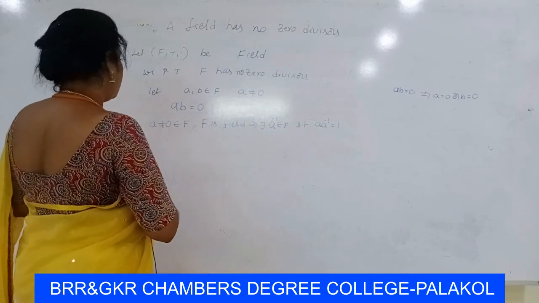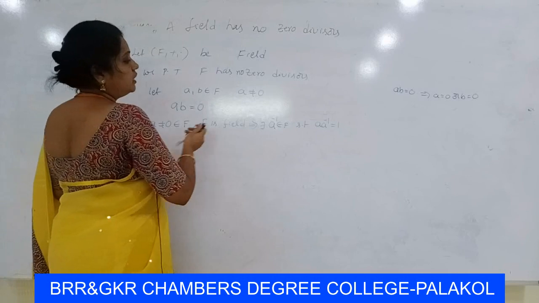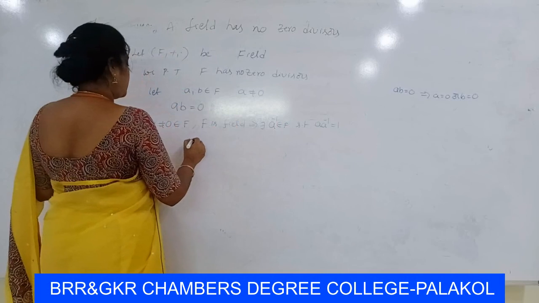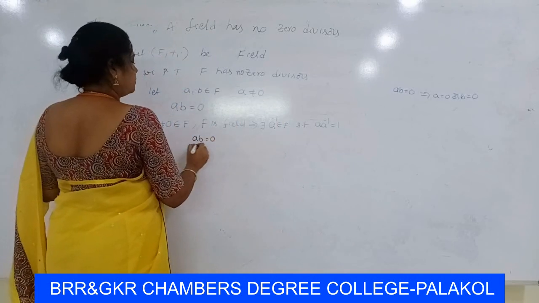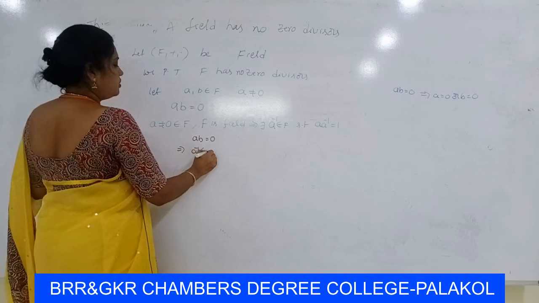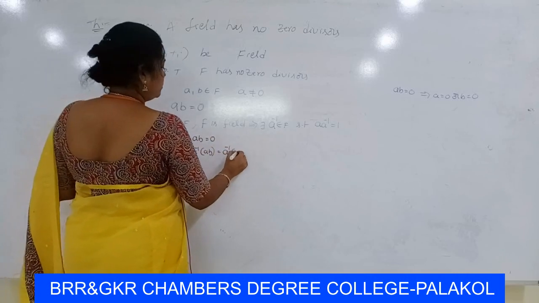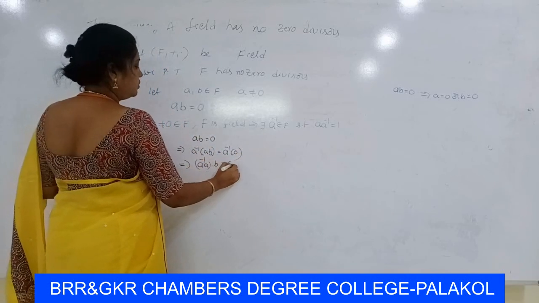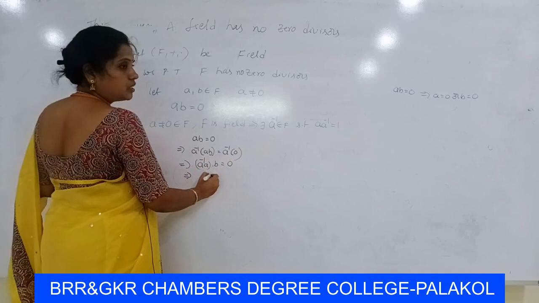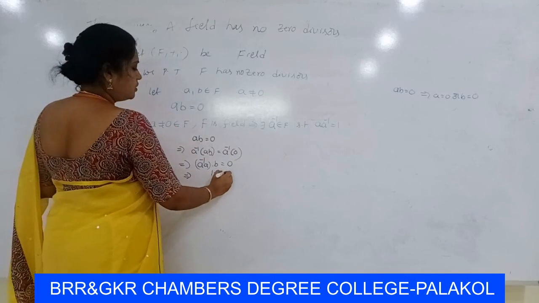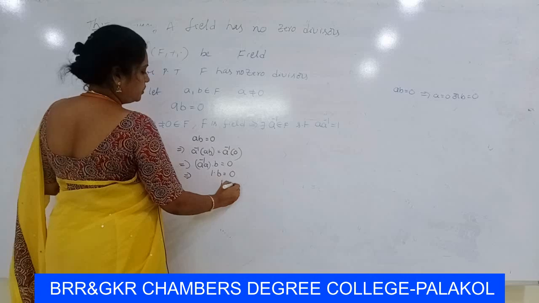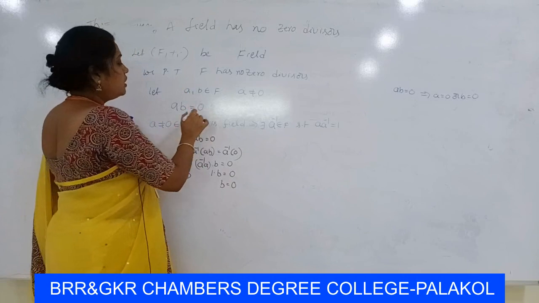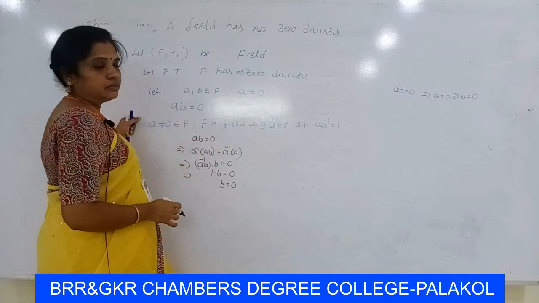Now multiply AB equal to 0 by A inverse on both sides. Then AB equal to 0 implies A inverse into AB is equal to A inverse into 0. That implies, by the associative law, A inverse into A into B is equal to 0. That implies A inverse into A is the unity element 1. So 1 into B is equal to 0, that is B is equal to 0. Here we took the product AB equal to 0, where A is a non-zero element of F.